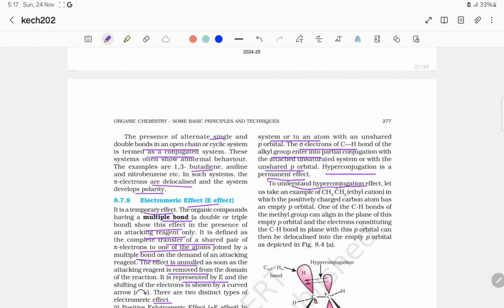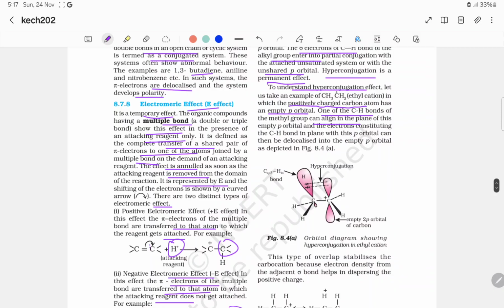To understand hyperconjugation effect, let us take the example of CH3CH2+, the ethyl cation, in which the positively charged carbon atom has an empty p orbital. One of the CH bonds of the methyl group can align in the plane of this empty p orbital, and the electron constituting the CH bond in plane with this p orbital can be delocalized into the empty p orbital, as shown in the figure. So this is the sp3 hybrid, and this is the hydrogen 1s.